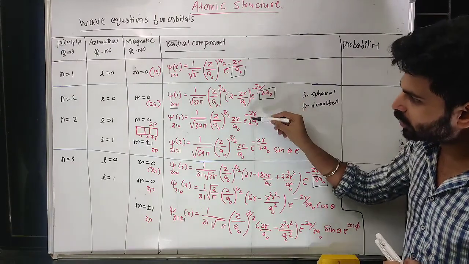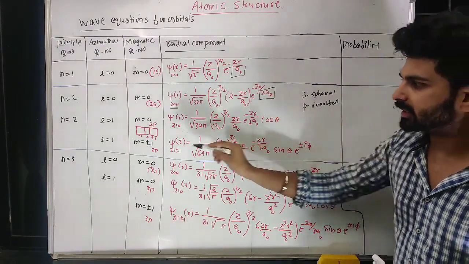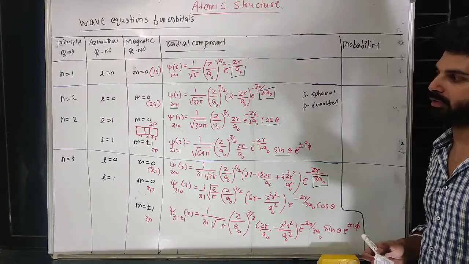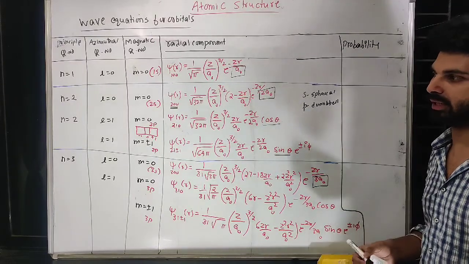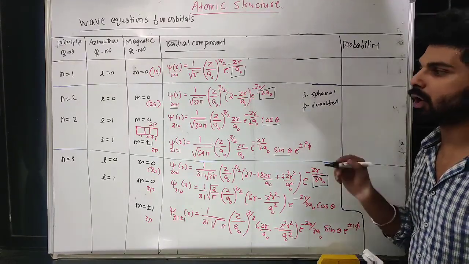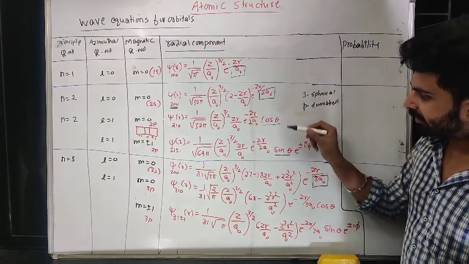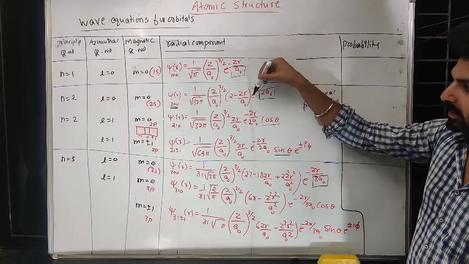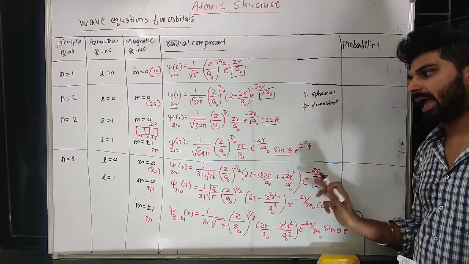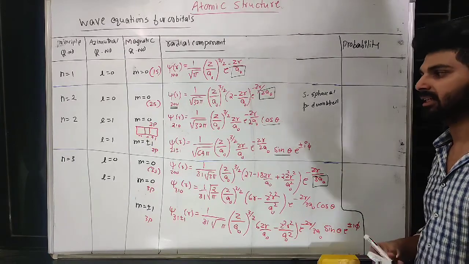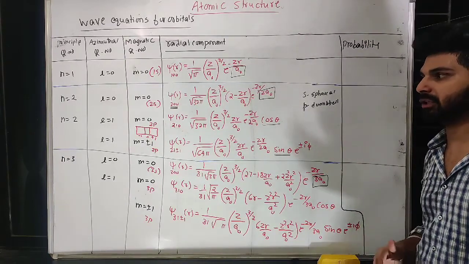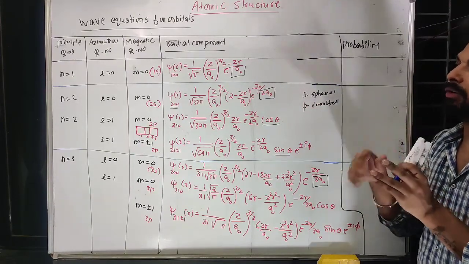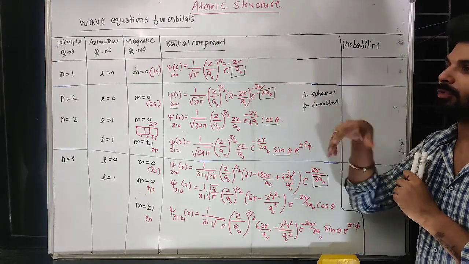That's why if you closely look at P subshell, see this is for 2P, you will get some extra angle term in the equation, but that is absent in the case of 2S. So if it is a P orbital, then definitely there will be an angle term in the wave equation. If you look at 1S, 2S and 3S, there will not be any angle term. Cos theta, sin theta type of stuff is not present in the equation, which is the clear-cut finding of whether that equation is for S or for P.